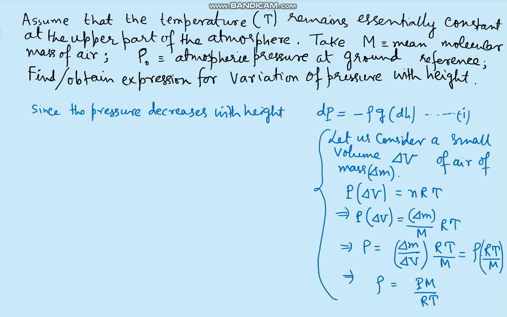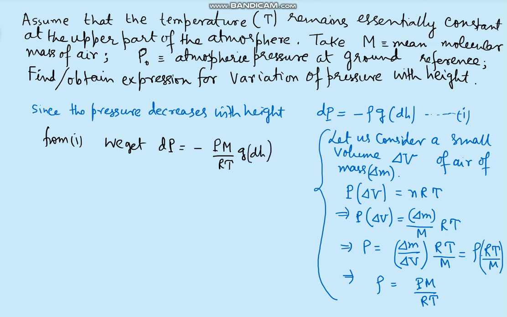Let this be the first expression that we arrived at, and the rho expression we just now saw. So from the first expression, if I put the value of that rho, we get dP equal to minus rho, meaning PM by RT, small g and dH.